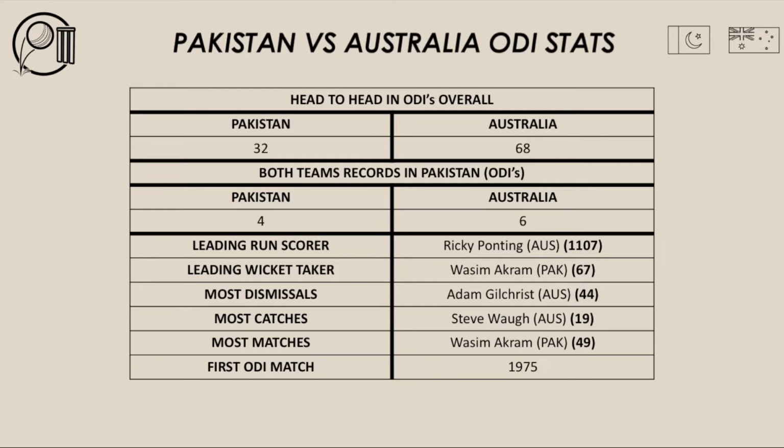Leading run scorer, Ricky Ponting with 1,107 runs. Leading wicket taker, Wasim Akram with 67. Most dismissals, Adam Gilchrist with 44. Most catches, Steve Waugh with 19. Most matches, Wasim Akram with 49. And the first ODI match played between Pakistan and Australia was back in 1975.